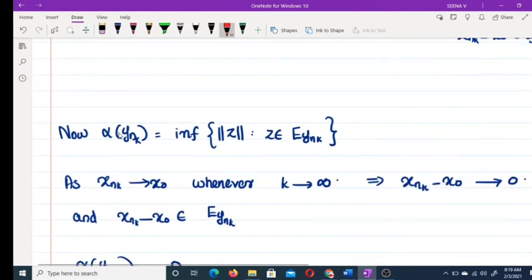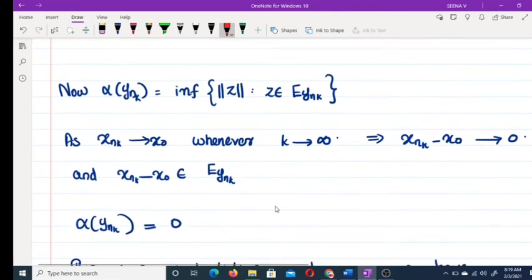Now alpha of y_nk equal to the infimum of norm of z such that z belongs to E_ynk. As x_nk tends to x_0, whenever k tends to infinity, x_nk minus x_0 tends to 0. That means x_nk minus x_0 also belongs to E_ynk.